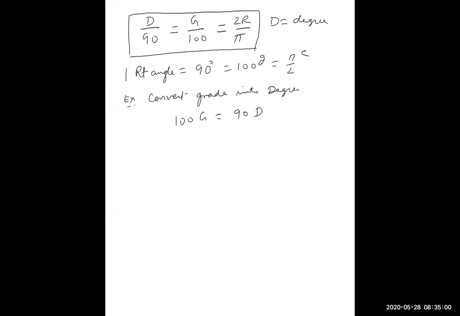This is clear? 100 grade is equal to 90 degree. So I want to convert in degrees. So degree will be equal to 100 upon 90 grade. So this will cancel, 10 upon 9 G.